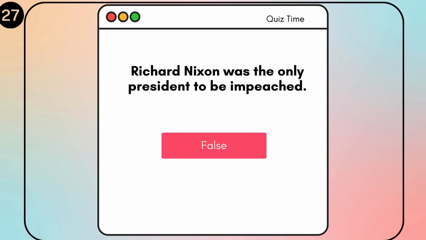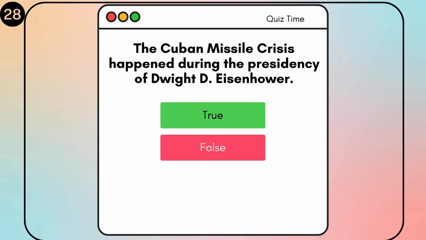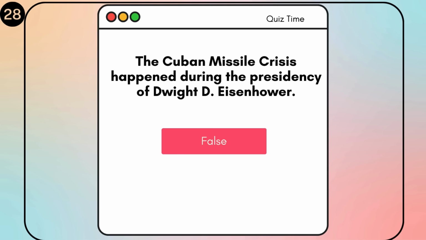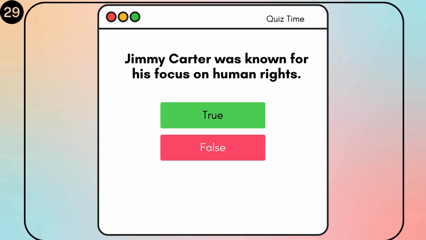Is this statement correct? The Cuban Missile Crisis happened during the presidency of Dwight D. Eisenhower. False. John F. Kennedy was president during the Cuban Missile Crisis in 1962. Does this hold true? Jimmy Carter was known for his focus on human rights. True.